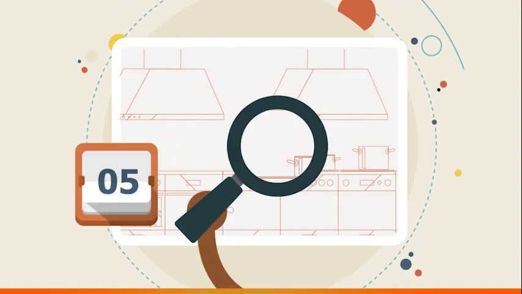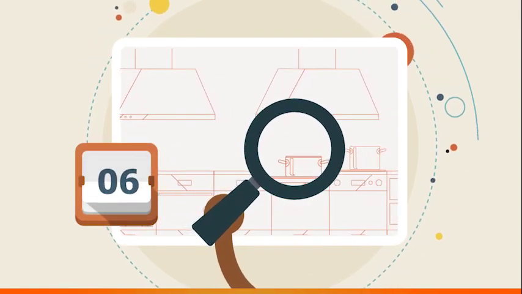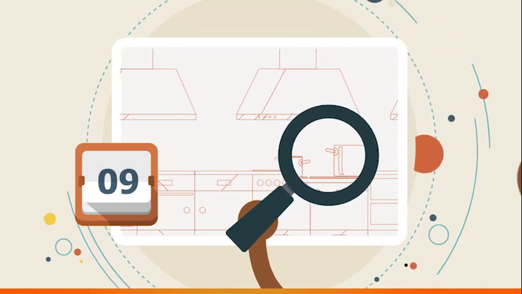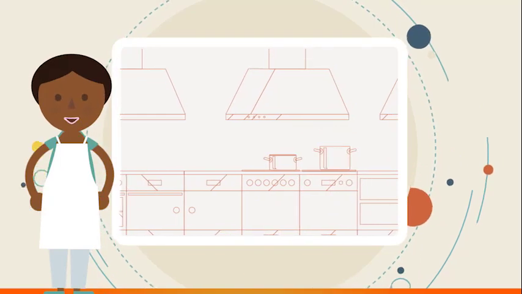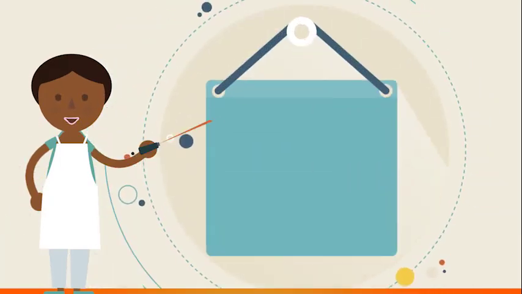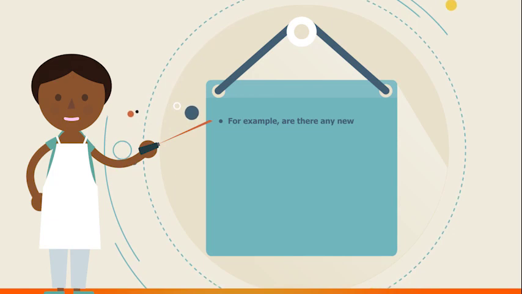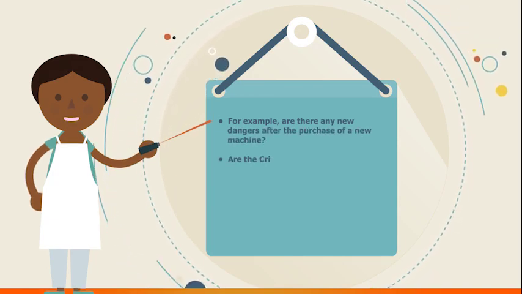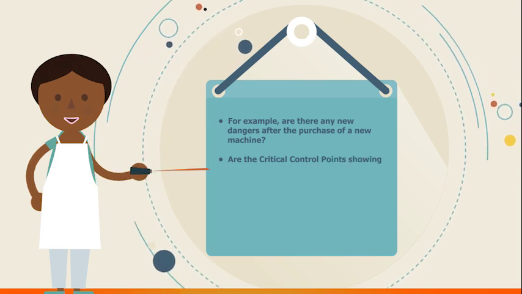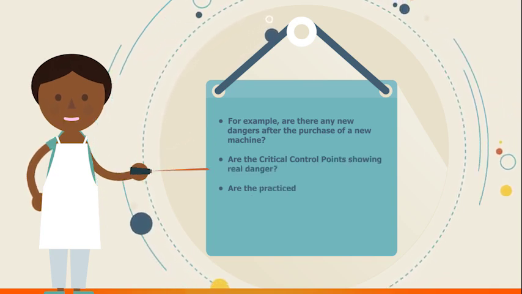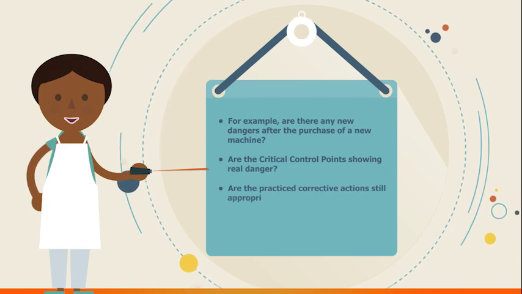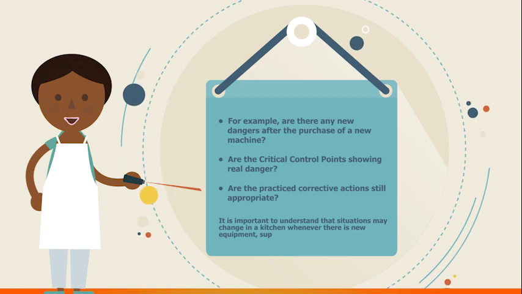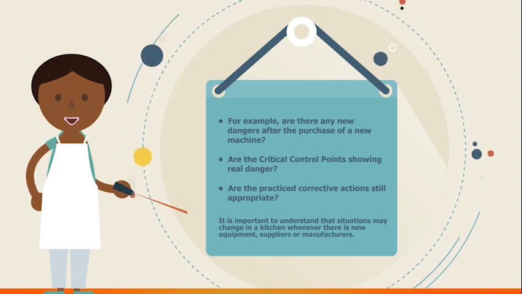At the time of validation, the secret is to see with the eyes of the customer or someone who is not part of the kitchen. This can help you find out where you can improve on your HACCP standards. For example, after you buy a new machine, are there any new dangers? Are the practiced actions for correction still appropriate? It is important to understand that situations may change in a kitchen whenever there is new equipment, suppliers, or manufacturers.